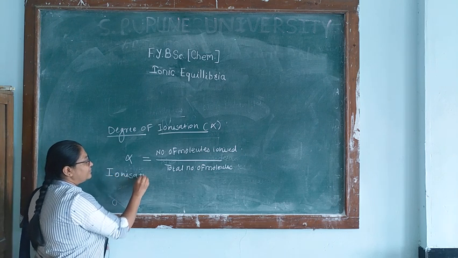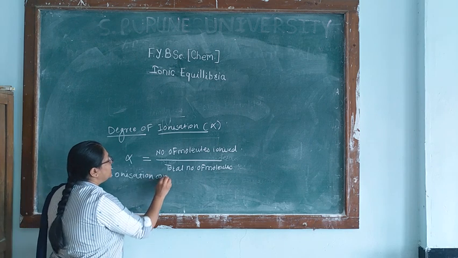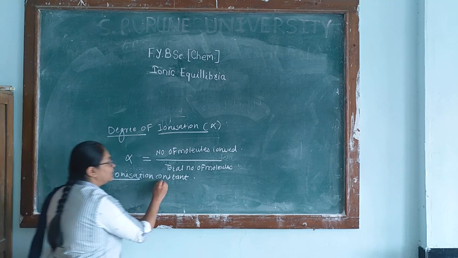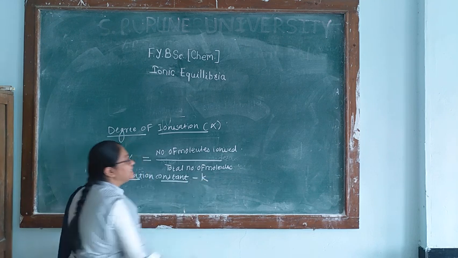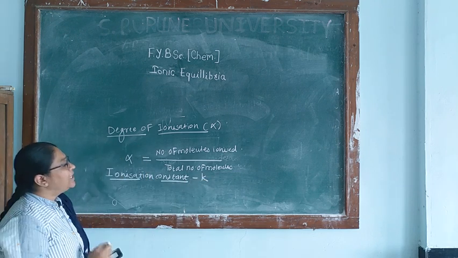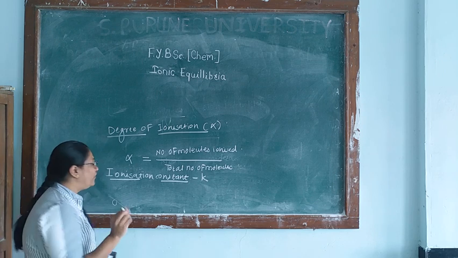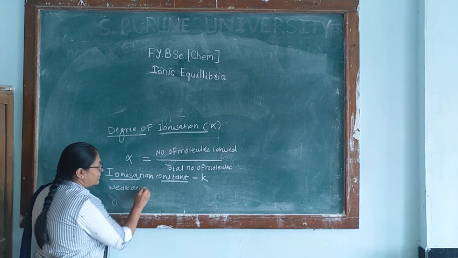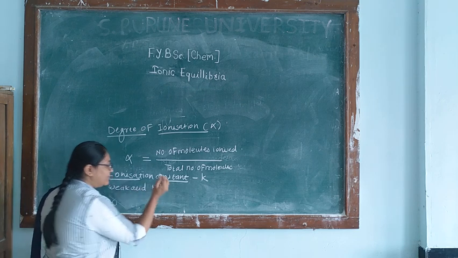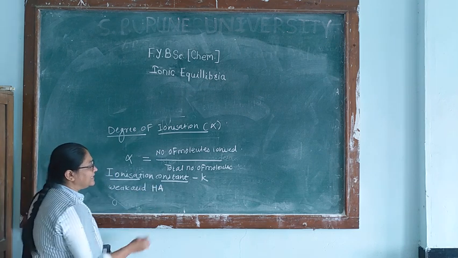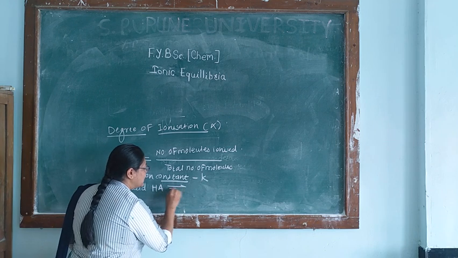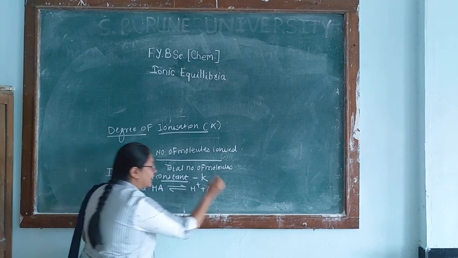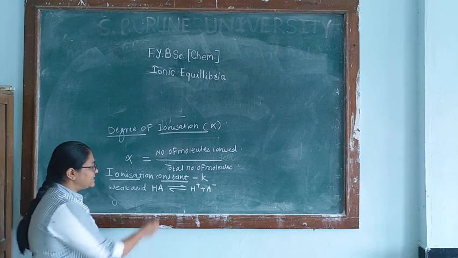Now, the next term is called the ionization constant. This ionization constant is generally denoted by K. Now, if we take an example of a weak acid, for example HA, this is a representative weak acid which ionizes as H plus and A minus.